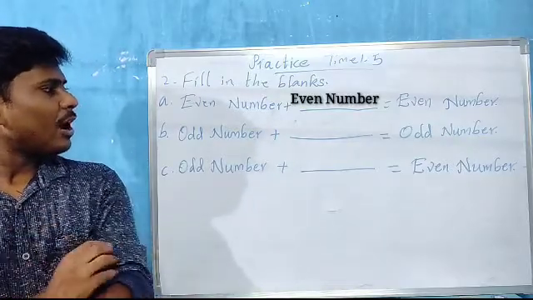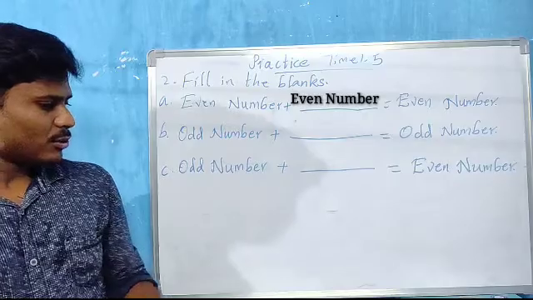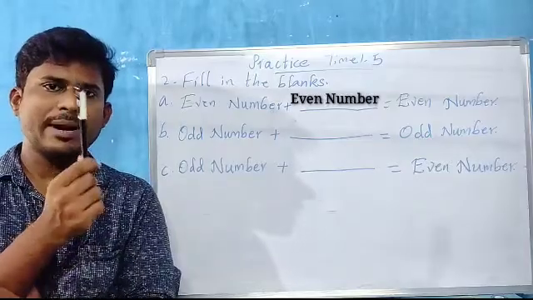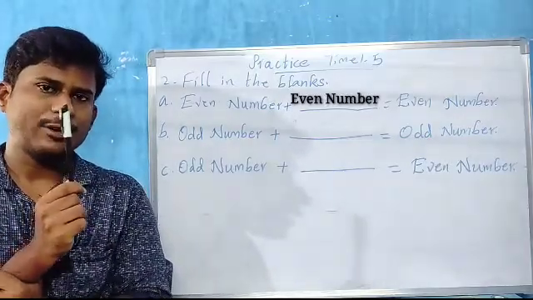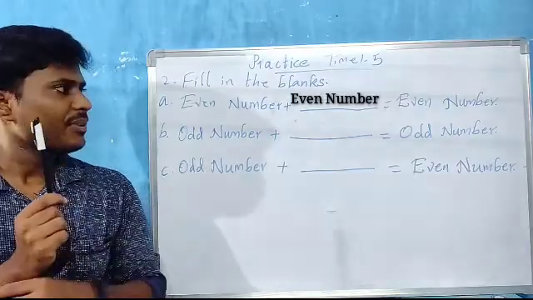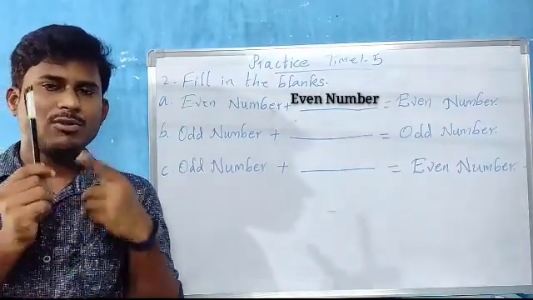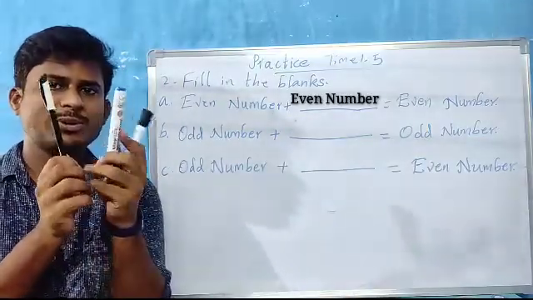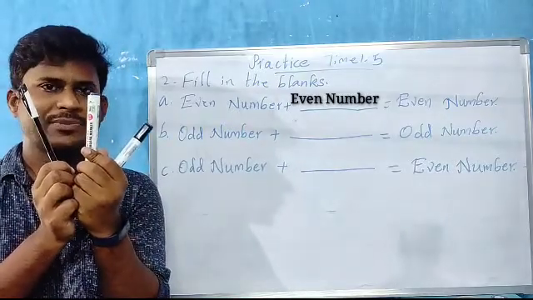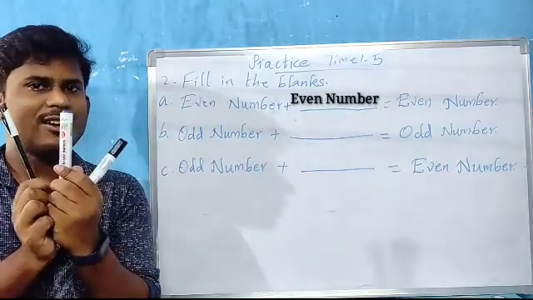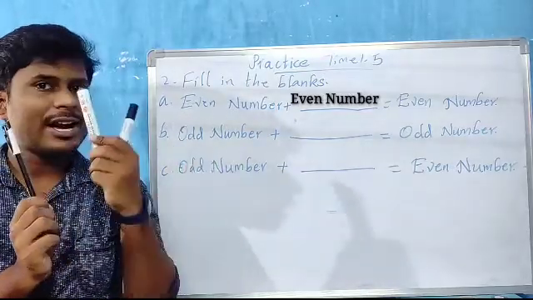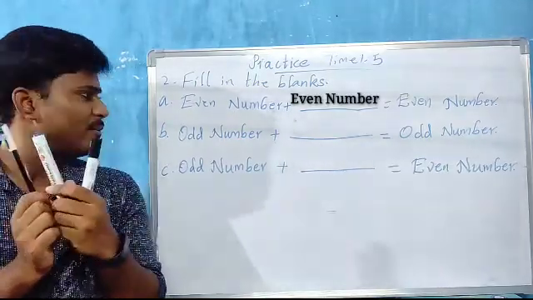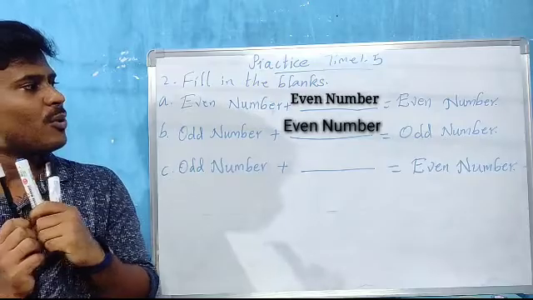Next question, children. Odd number. Now see, children, I am saying odd number. I have 1 pen. 1 is which number? Odd number. Our result should also be an odd number. So after 1, the next odd number is what, children? 3. So how many pens do I have now? I have 3 pens, yes or no? 3 is an odd number. To the odd number, which number did I add to get an odd number again? I added 2. 2 is which number, children? Even number. So odd number plus even number equals odd number.